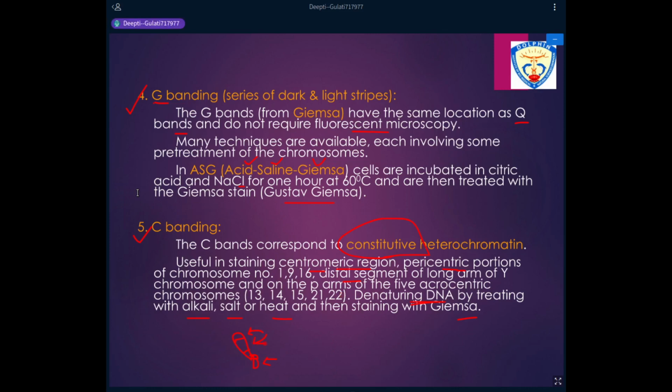So यहाँ पर हम कौन सी आर्म को स्टेन करते हैं? We can stain the small arm, which is also known as the P arm or the petite arm. So P arm of the acrocentric chromosomes in humans, which are 13, 14, 15, 21 and 22, can be stained using the technique, and the banding pattern that we get is known as C banding.